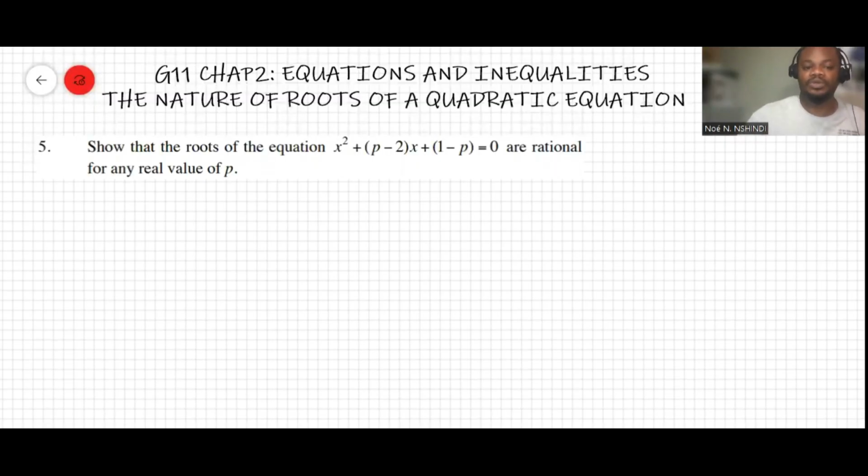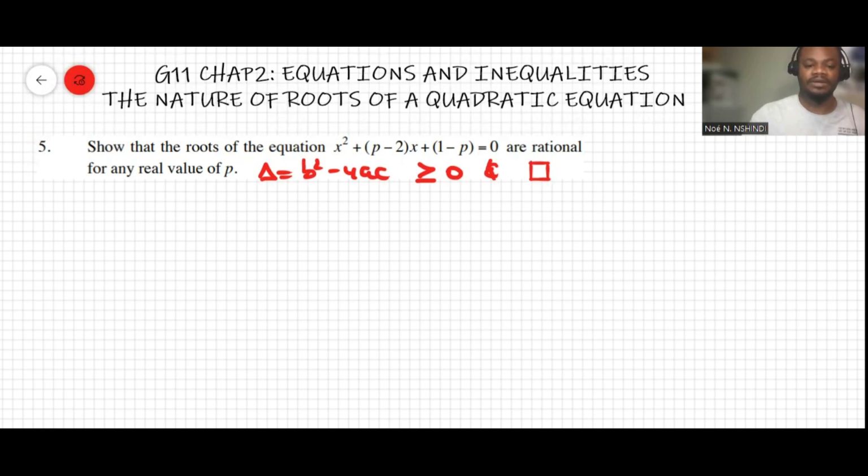Show that the roots of this given equation are rational for any value of p. Now, we know that delta is b squared minus 4ac, and the roots are rational if delta is greater than or equal to 0, okay? That's the first condition. The second condition is that it forms a perfect square, okay?